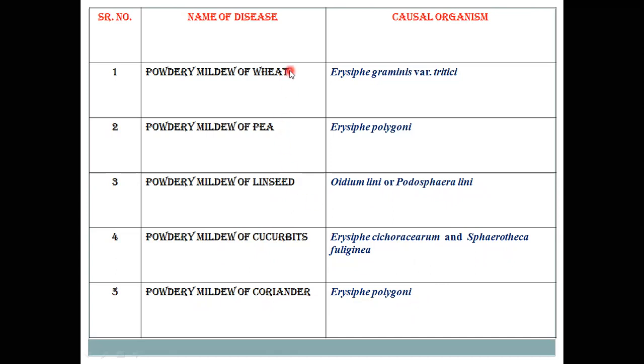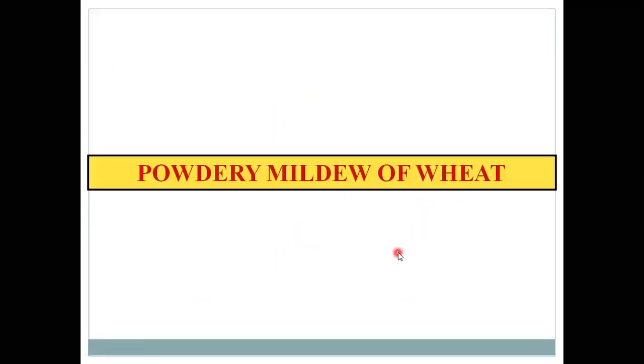Wheat, pea and linseed are field crops, while cucurbits are horticultural crops, meaning vegetable crops, and coriander is also a vegetable crop. So these different crops suffer from pathogens like Erysiphe and Podosphaera, which produce the powdery mildew disease.